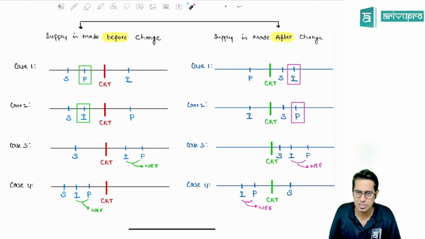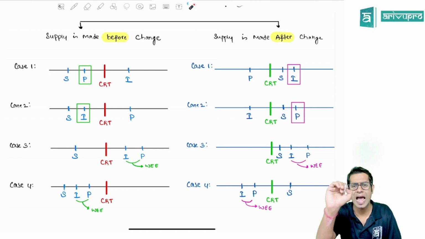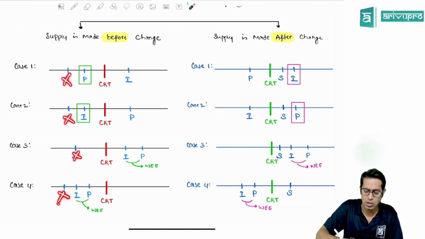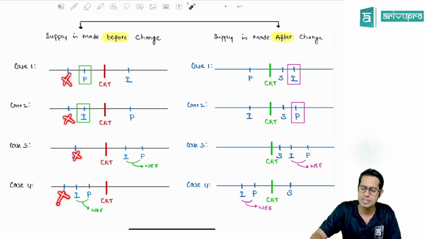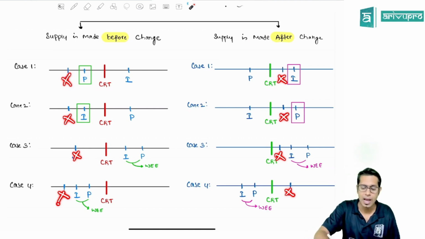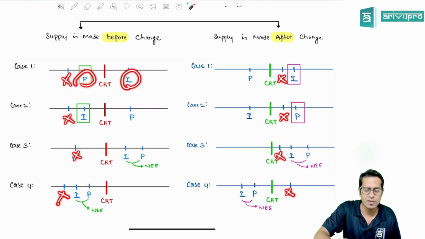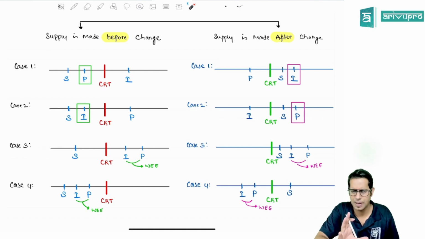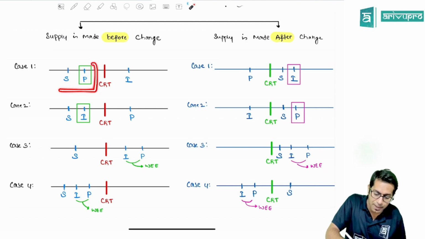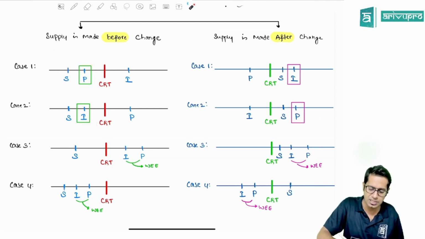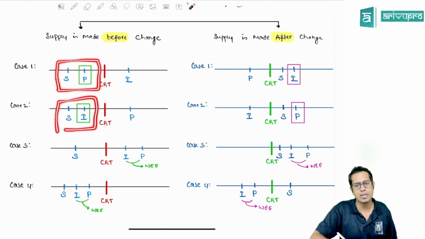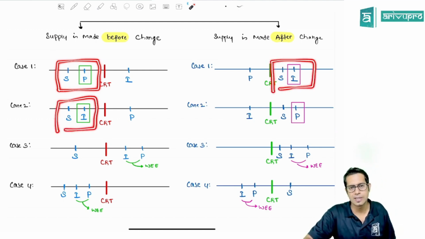In simple words, whenever there is a change in rate of tax, the date of supply will never become time of supply. If you see, nowhere has the date of supply become time of supply. Therefore, either the invoice or the payment will become time of supply, that is, the date of invoice or date of payment. Here, the important aspect is whichever is with the supply becomes time of supply. In the first case, payment is with supply, so time of supply is payment. Invoice is with supply, time of supply is invoice. Over here also, invoice is with supply, time of supply is invoice.